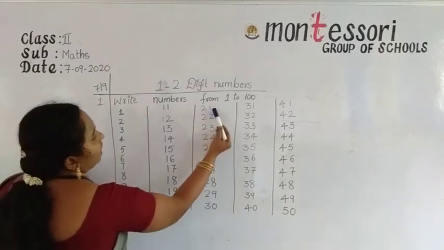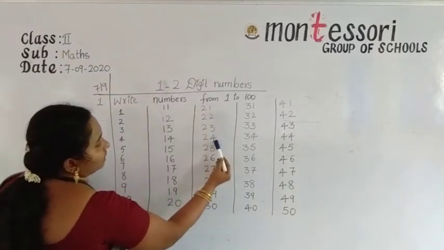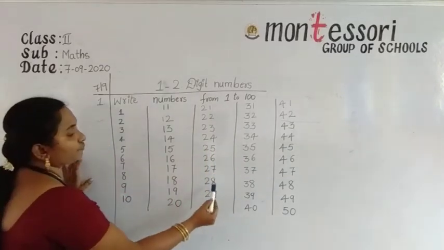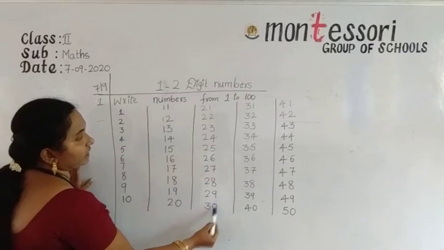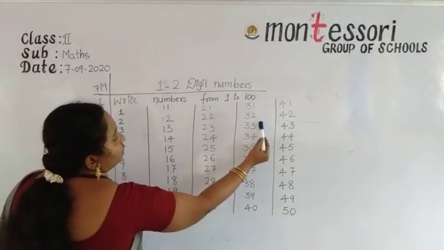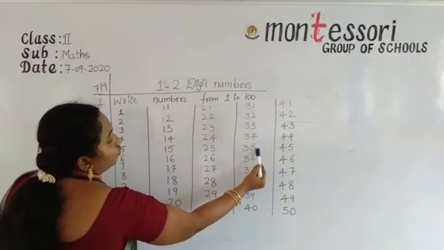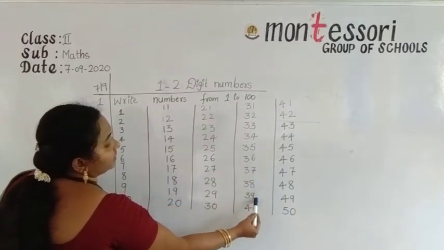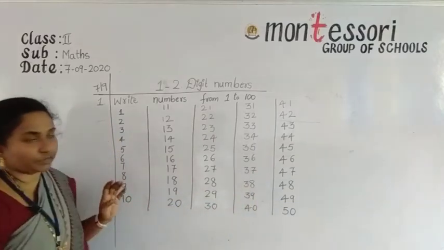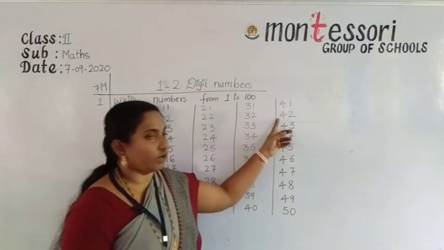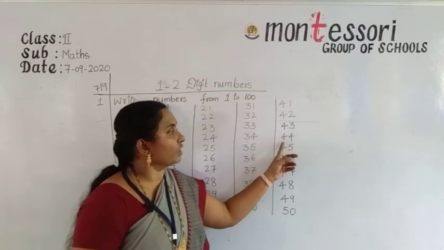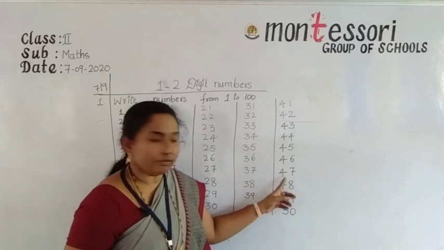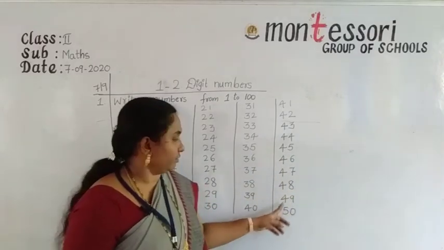Okay, 21, 22, 23, 24, 25, 26, 27, 28, 29, 30, 31, 32, 33, 34, 35, 36, 37, 38, 39, 40. Okay, 41, 42, 43, 44, 45, 46, 47, 48, 49, 50.